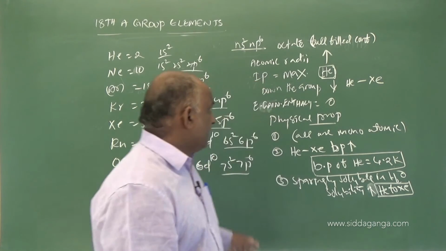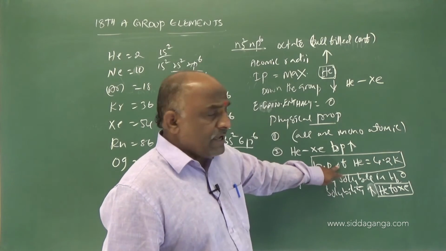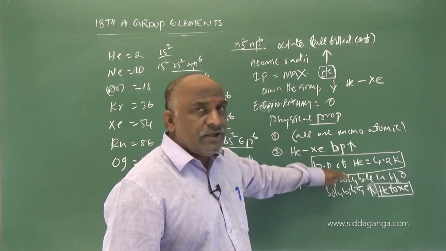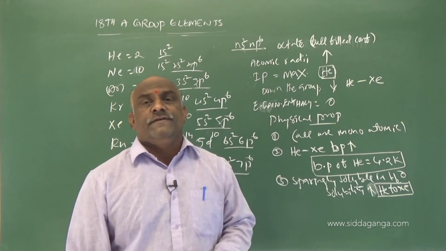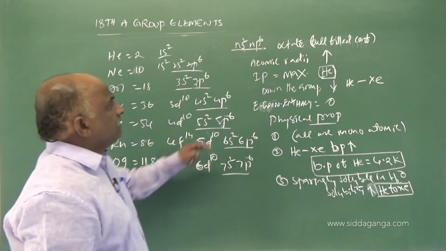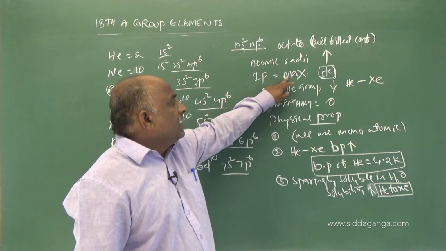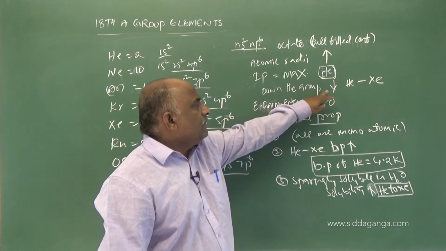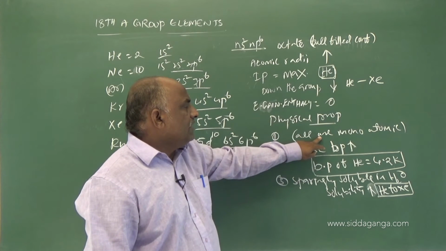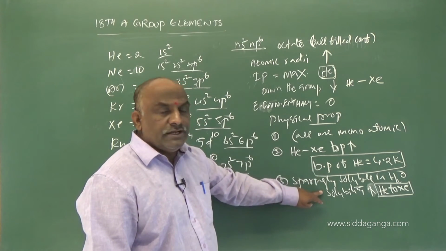Make a note, my dear students, these 2 points are very, very important for competitive exams. The general electronic configuration is ns2 np6, and IP is maximum for helium, decreasing down the group. Electron gain enthalpy is 0 or maximum positive. All are monoatomic, colorless, odorless, tasteless gases. Boiling point and solubility change down the group.